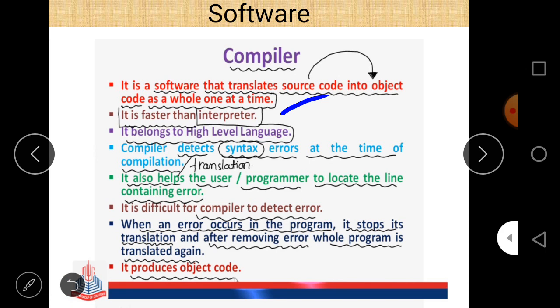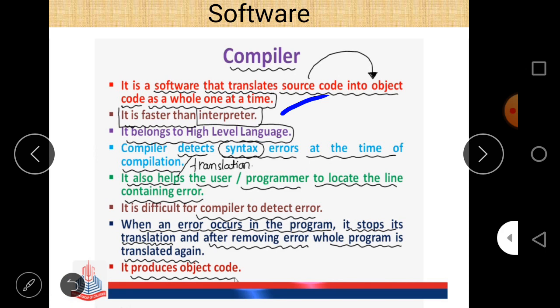And the first thing regarding the compiler, as we know, is that a compiler is a system software that translates source code into object code as a whole, one at a time. It means the whole source code can be converted into object code at a single time.